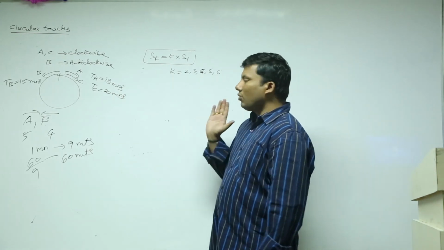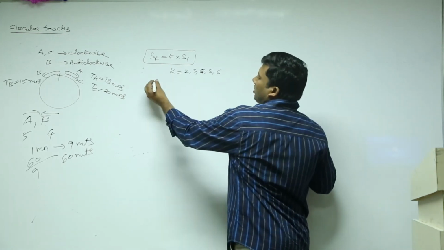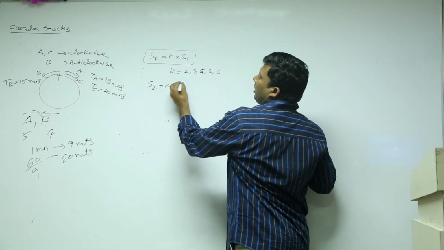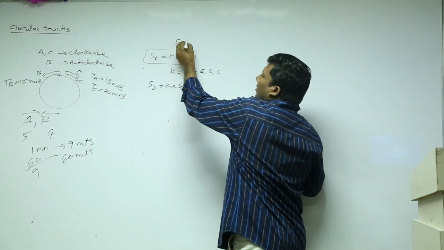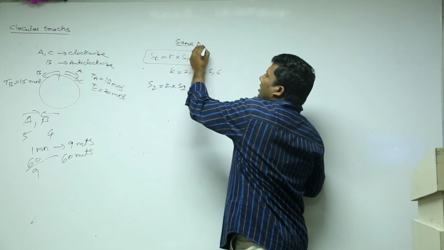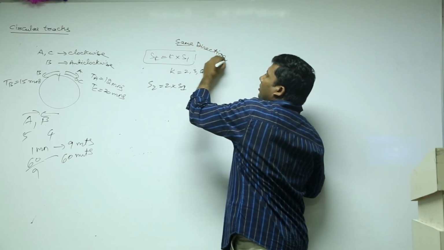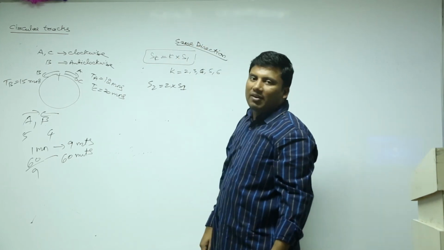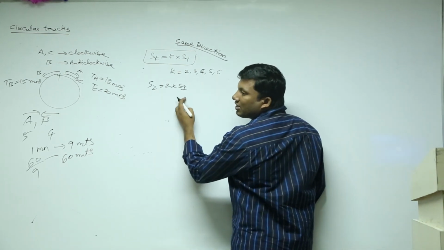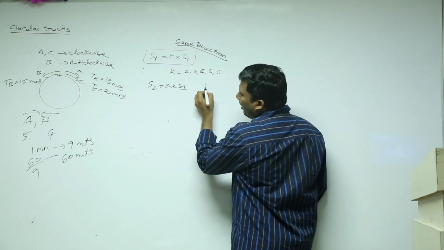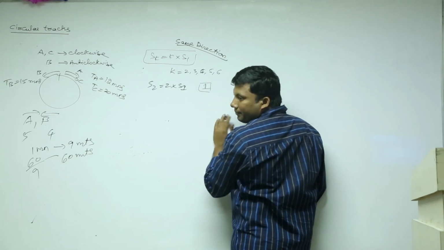Runner number 1 is overtaken by any of the 5 runners. S2 equivalent to 2 into S1. See, all 6 people are traveling in the same direction, sir. Same direction means what is S2 by S1? 2 by 1.